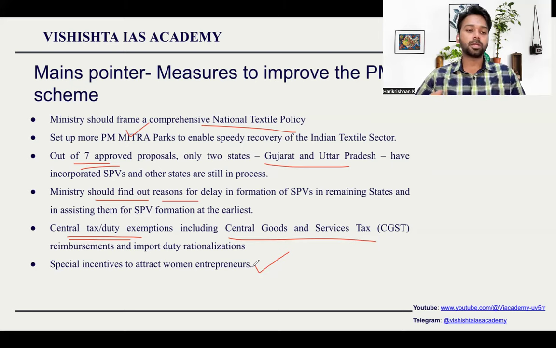So if you need to develop it, make sure you start the project first. Make sure investment comes in. Make sure the state and the center are working together in it, so that the project can be launched as soon as possible. So these are all the measures you can mention in your answer.